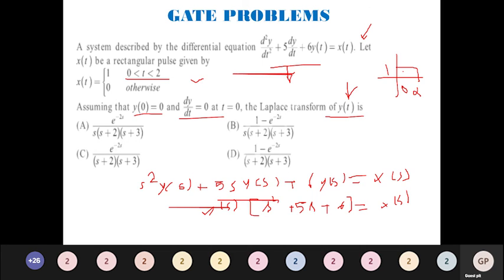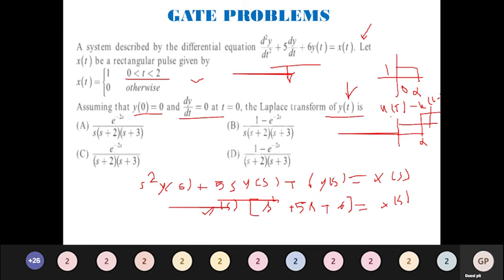It is a unit step signal, which goes from 0 to infinity. But I want it cut at 2. So the remaining part should be a shifted version of the same signal, then both will get cancelled, and I will end up with this. So u of t minus u of t minus 2 will give me that answer.